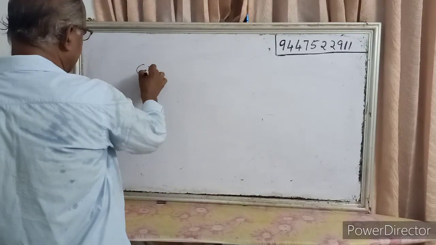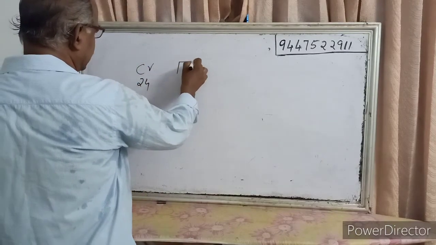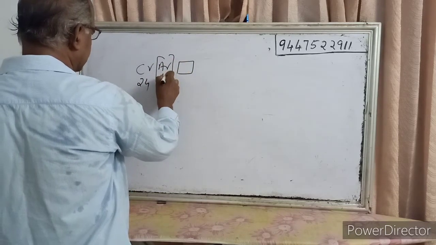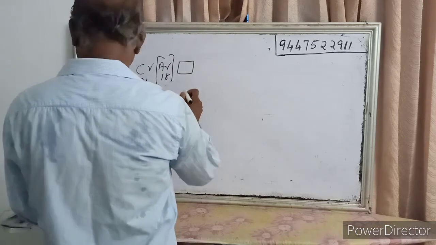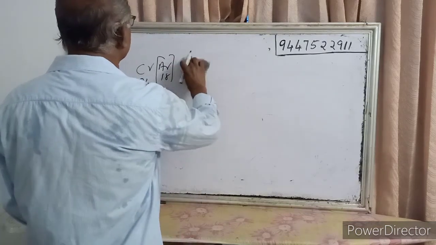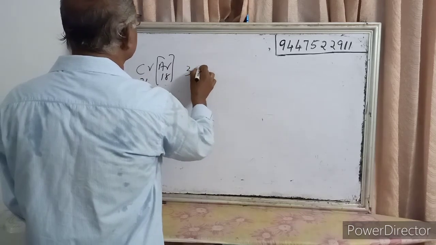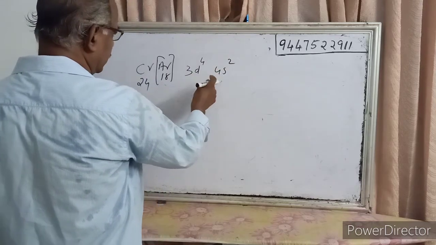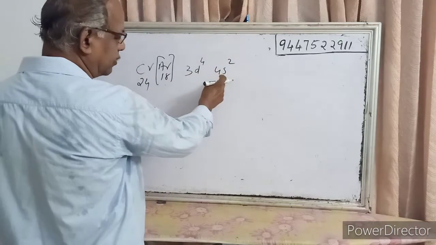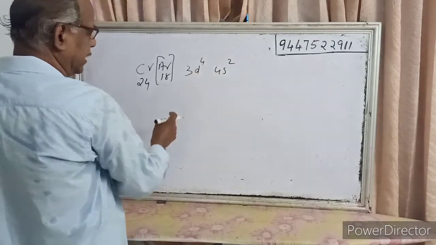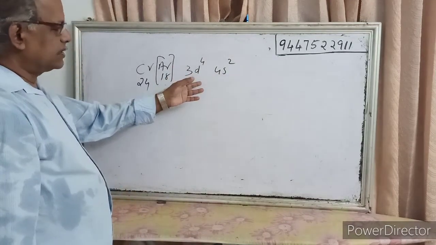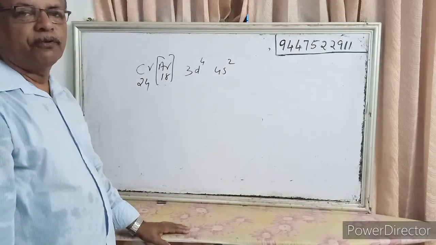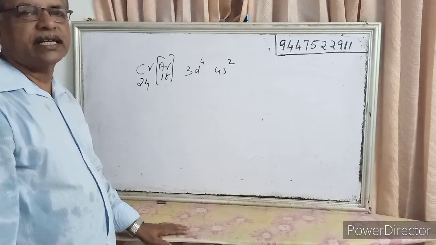When you consider chromium 24, the expected electronic configuration is argon 18, 3d4, 4s2. After filling 3s and 3p, the electron goes to 4s, then after that fills 3d. But here 3d4 is neither half-filled nor fully filled, and half-filled and fully filled orbitals are highly stable.